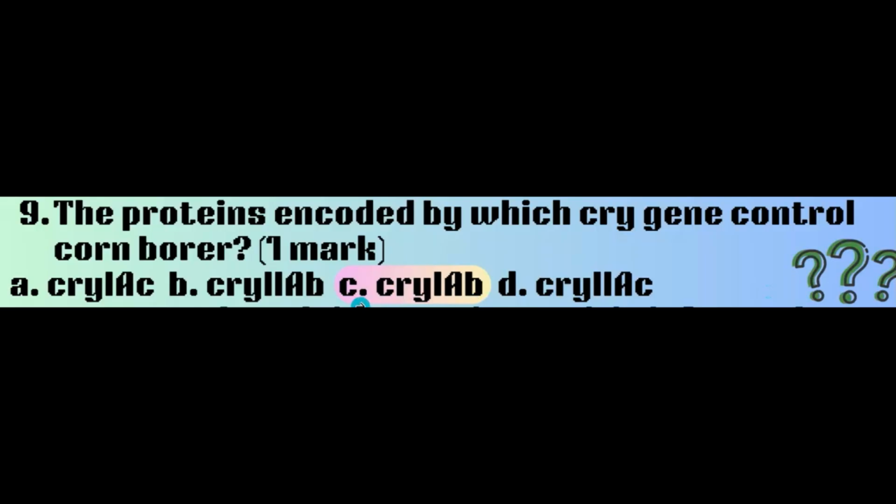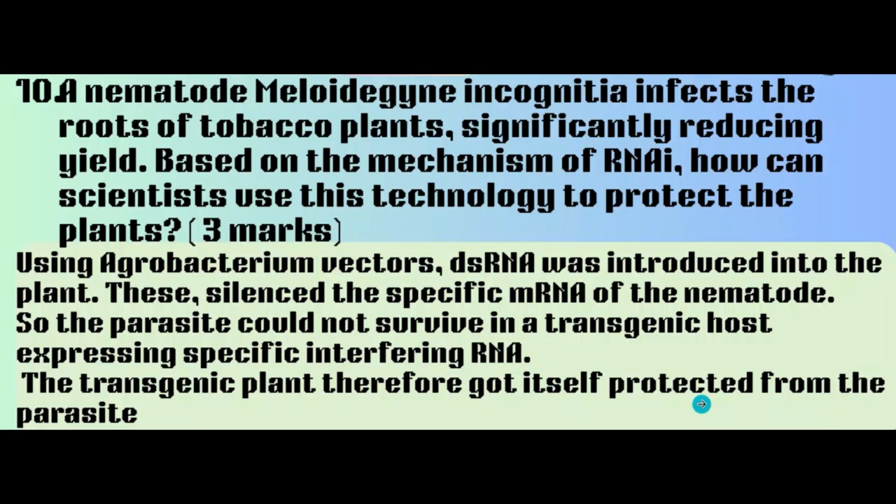And the answer is option C, cry1AB. Next is a 3 marks question. A nematode Meloidogyne incognita infects the roots of tobacco plants, significantly reducing yield. Based on the mechanism of RNA interference, how can scientists use this technology to protect the plants? So the answer would be like this.